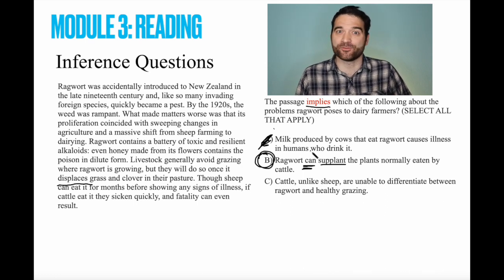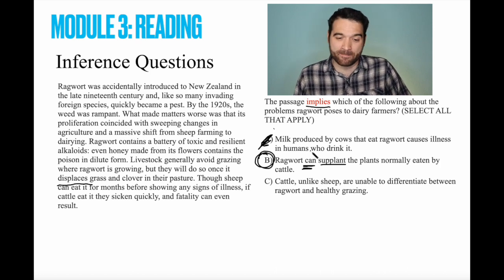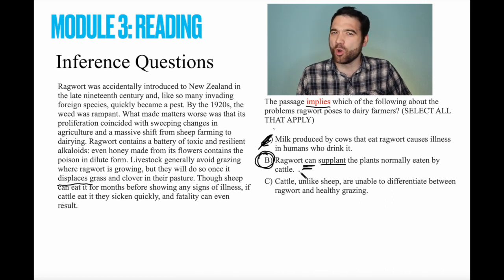And get a yes from everybody. Whereas if I say some people like candy corn, all I have to do is find one person who likes it and game over. I've proven it. So can is a good word for inference questions. All, must, nothing, no one, all of those are bad. They're extreme.